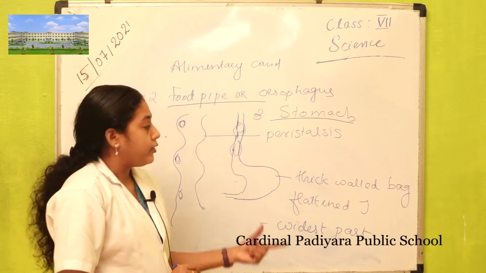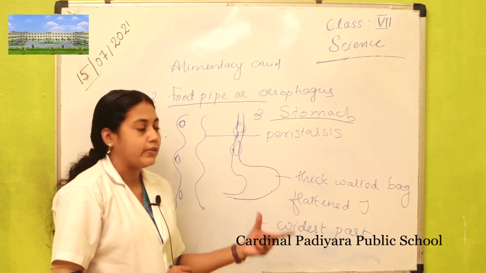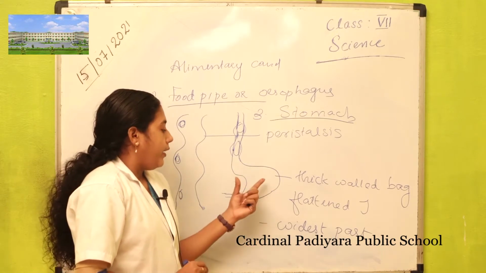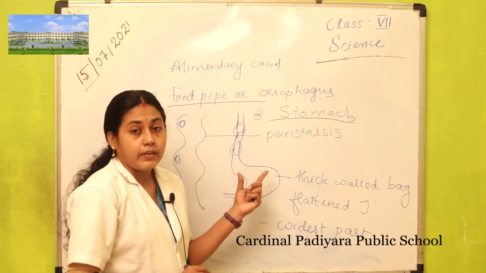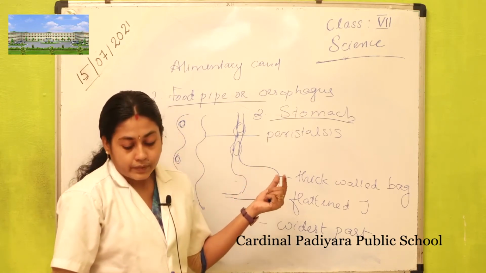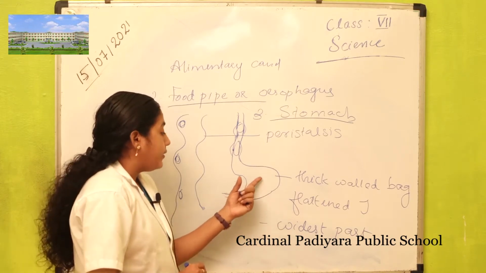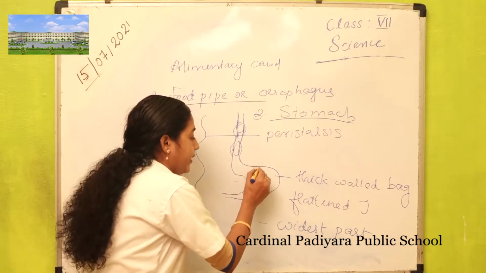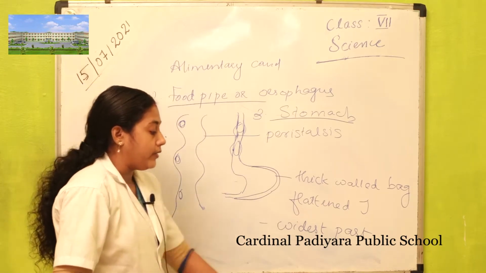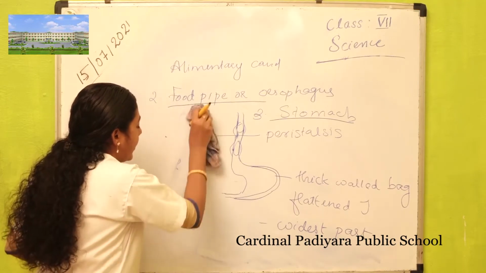The stomach receives certain secretions. The inner lining of the stomach produces what all things?